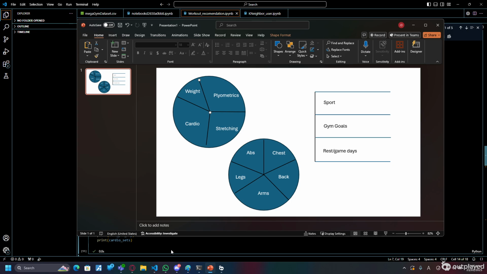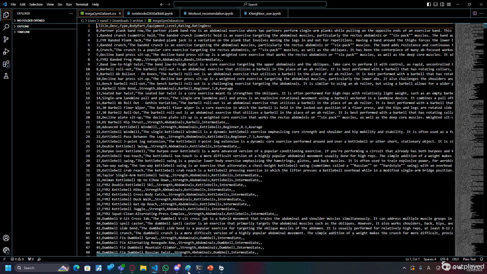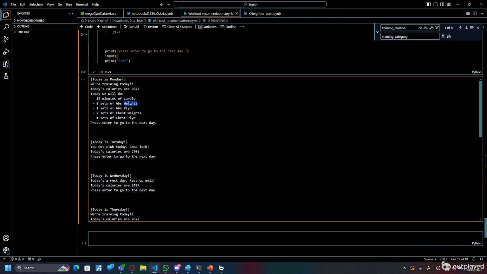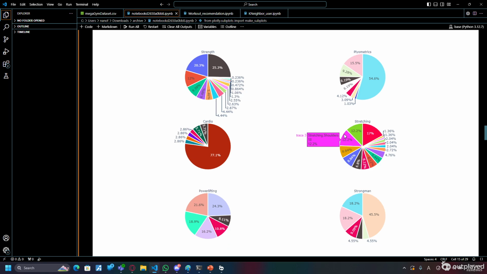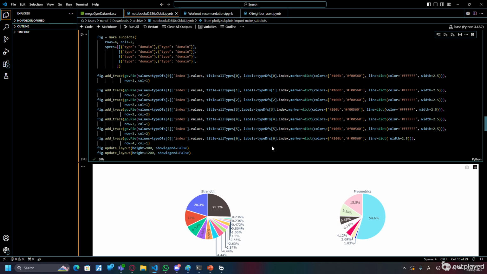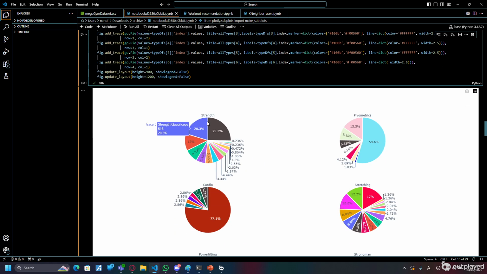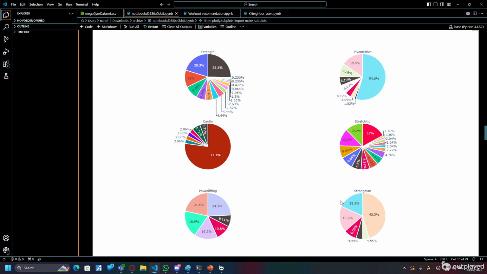Also, something I really wanted to implement, but it's a hackathon. You get like 2 days to do this kind of stuff. I know, like, I have the data set right here, right? Right now, it's only telling you, like, you should hit weights in your abs for this amount of sets, right? But we actually have a data set that has over 2,400 different exercises, and they're categorized into beginner, intermediate, expert exercises. And they tell you if they're hitting chest, if they're hitting shoulders, if they're hitting abdominals, quadriceps, whatever. And then also if it's strength training, plyometrics, stretching, powerlifting, strongman, right?